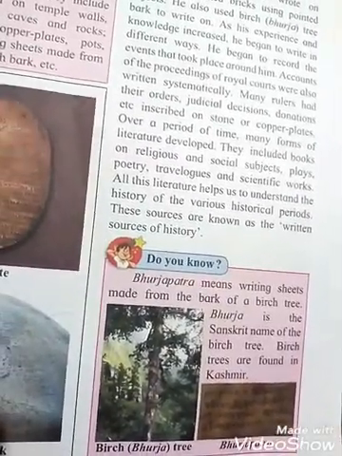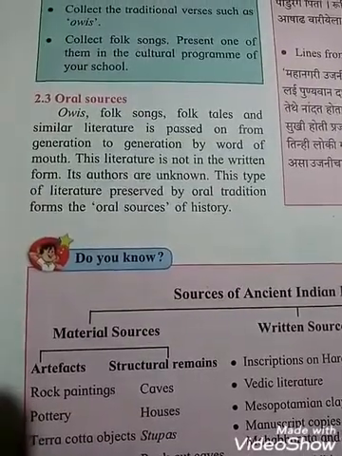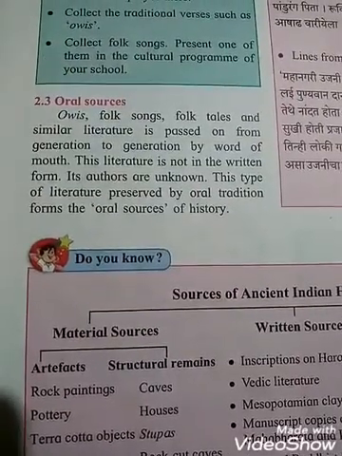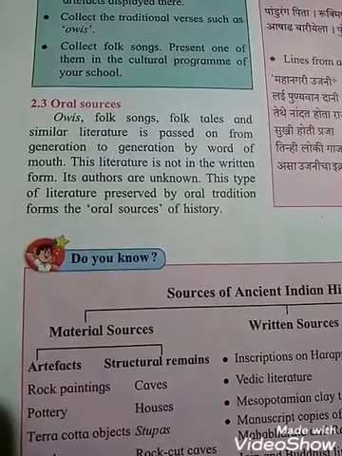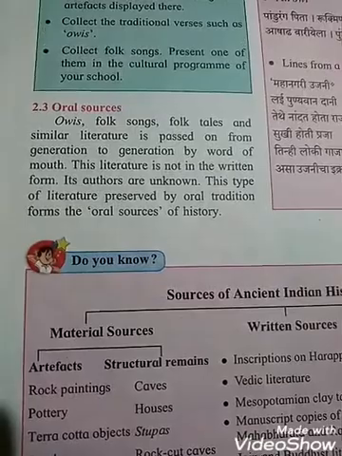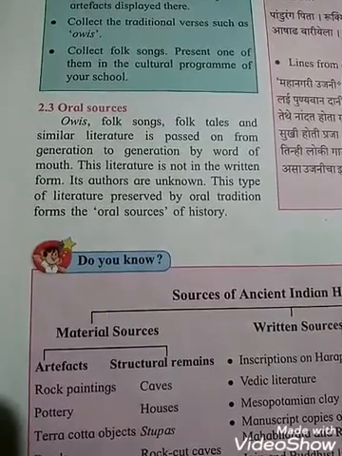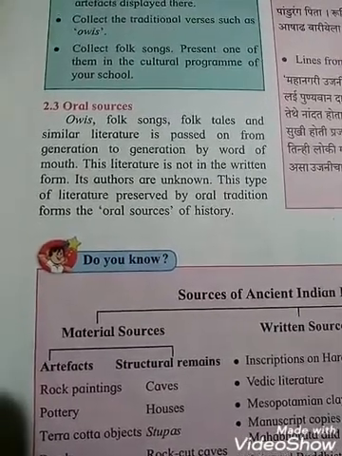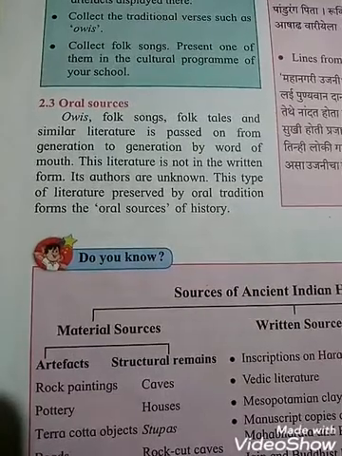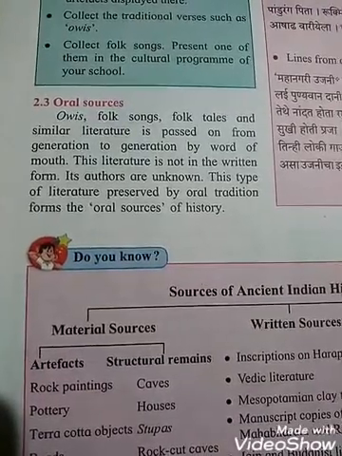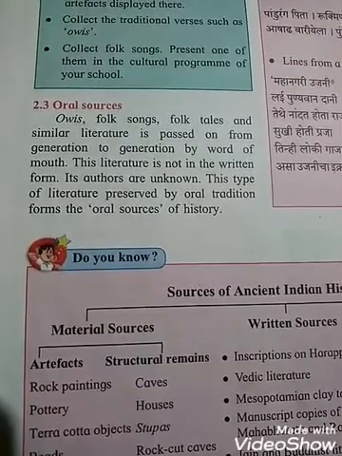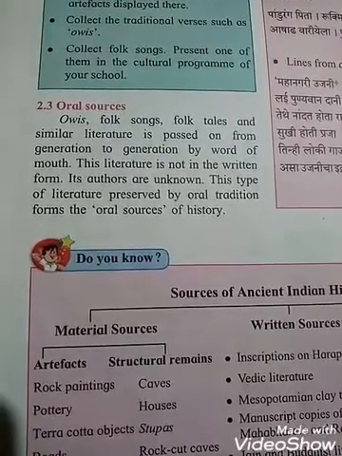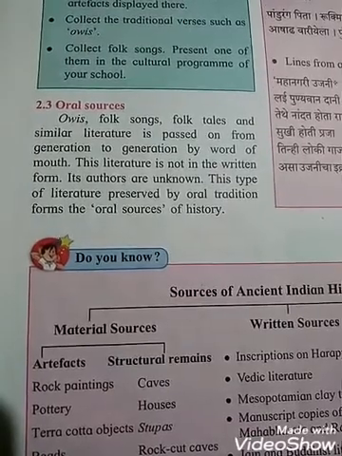Okay. Point 3, oral sources. See, students, we understand various aspects of folk life through folk literature traditionally passed on from generation to generation. Ovis, folk songs, folk tales, and similar literature are passed on from generation to generation by word of mouth. And this literature is not in the written form.